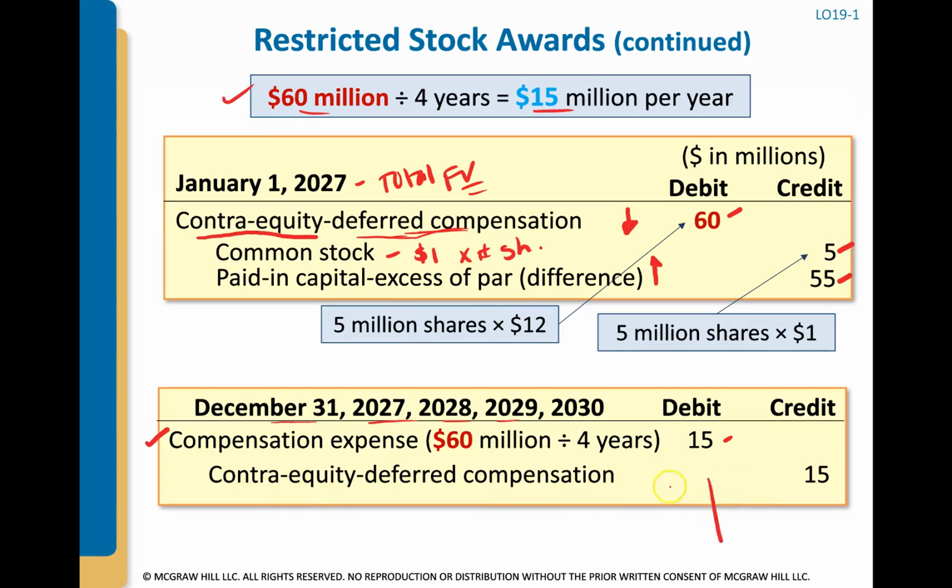So if you draw it out in a T account for this deferred compensation account, this contra, we debited 60 million on 1/1/27, and then we're going to credit 15 million over the next 4 years. And so at the end of the 4 years, there'll be nothing left in that account, and we've expensed $15 million of compensation in the income statement for 4 years.